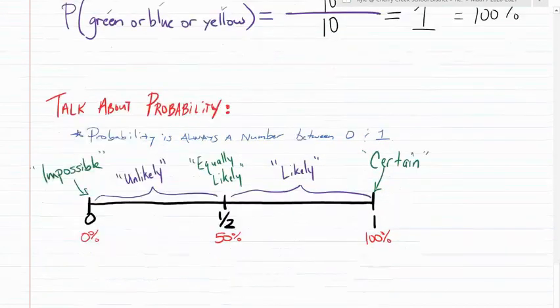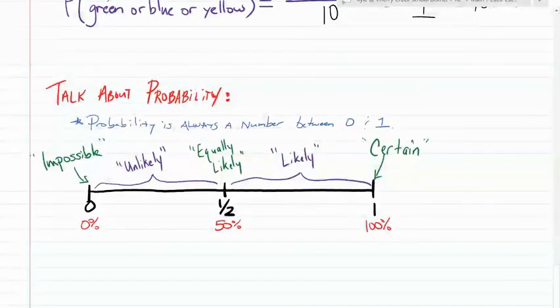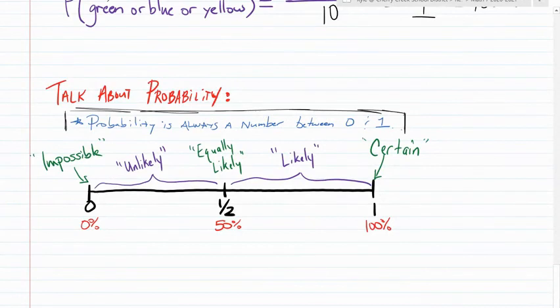So, talking about probability, these are the words that we use when we talk about probability in math. Okay. First off, probability is always going to be a number between 0 and 1. You cannot have a negative probability, and you cannot have a probability that is greater than 1. If you ever get that, if the calculator ever tells you that your answer is 12, you know that you've done something wrong. Okay, so go back and double check. So this is our number line. Our number line goes from 0 all the way up to 1. Those are our high and low numbers.